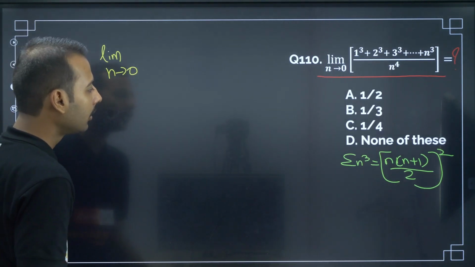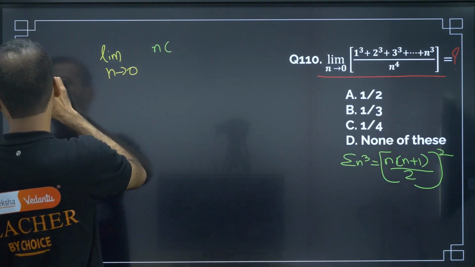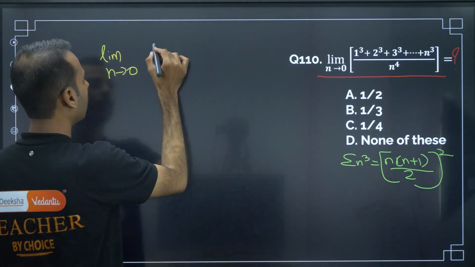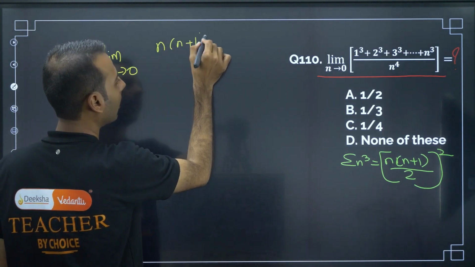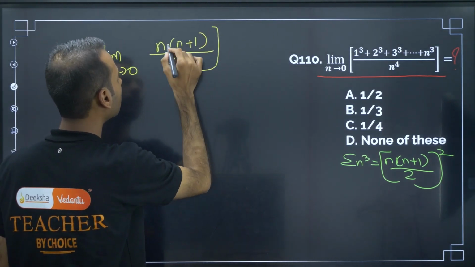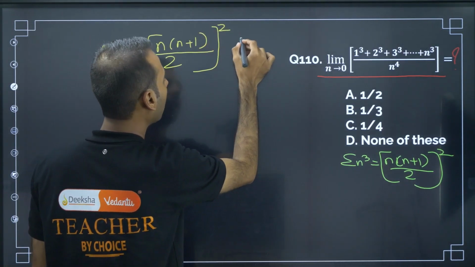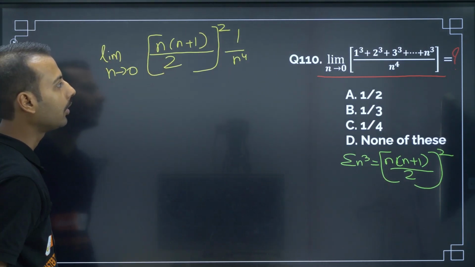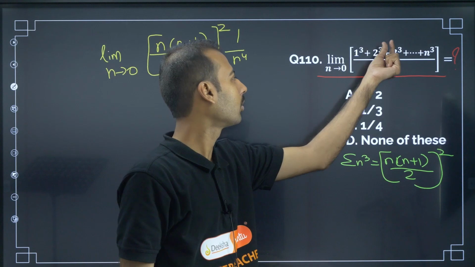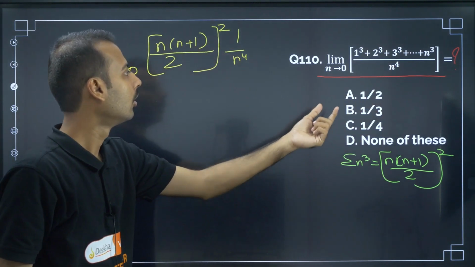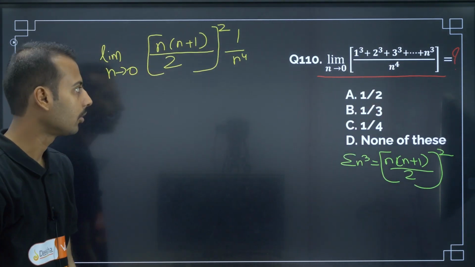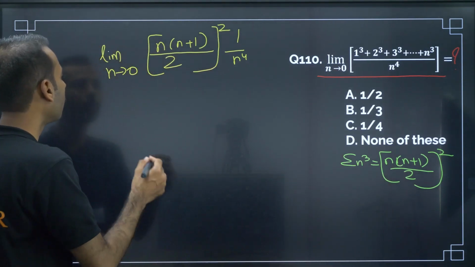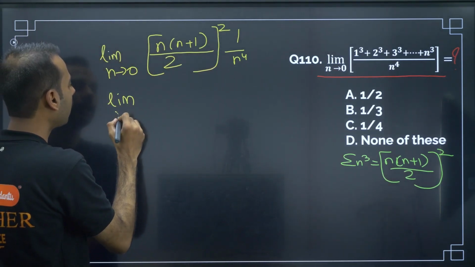So for that, n plus 1 by 2 square, and then 1 by n4 that I am keeping as it is, limit n tends to infinity. Now if you put the value, it becomes 0 by 0, so it was difficult to use, so we have to go for some algebraic manipulation.